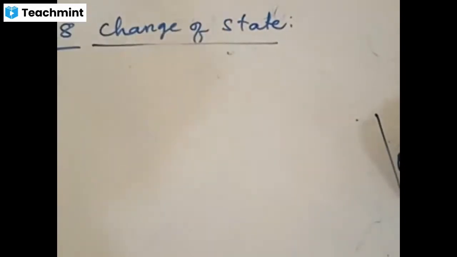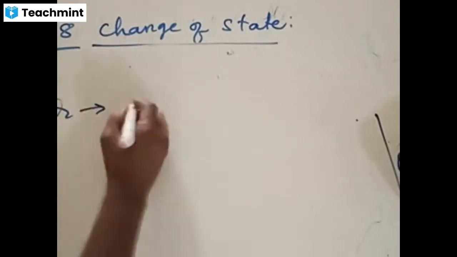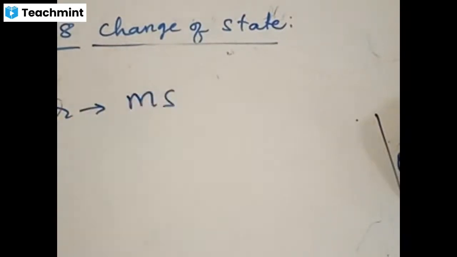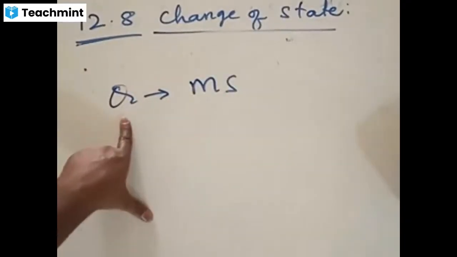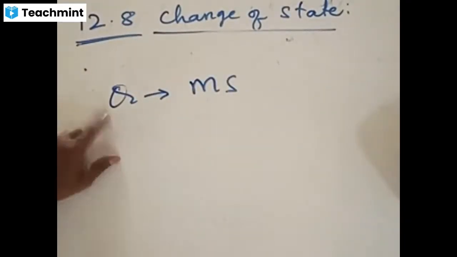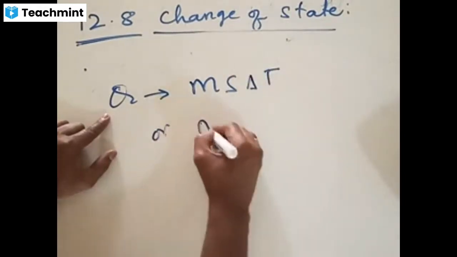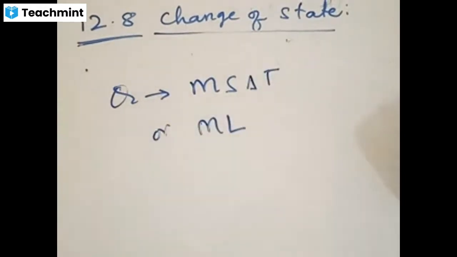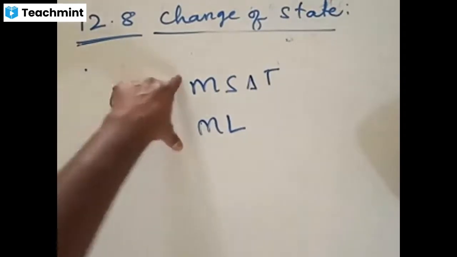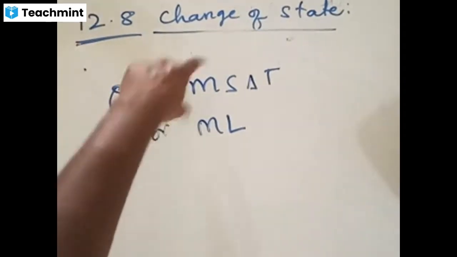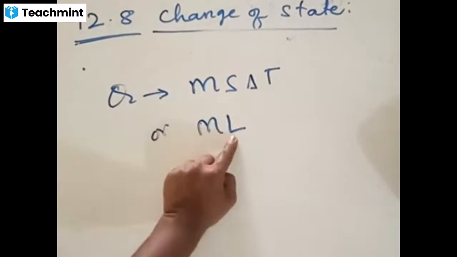Let us first write the formula. It is something like this. Q supplied: you always need to calculate the amount of heat supplied. There are two formulas for the amount of heat supplied. What is that? Either specific heat or latent heat.